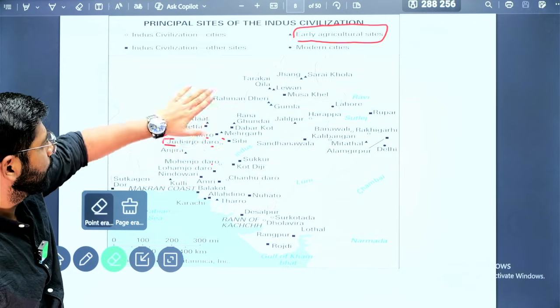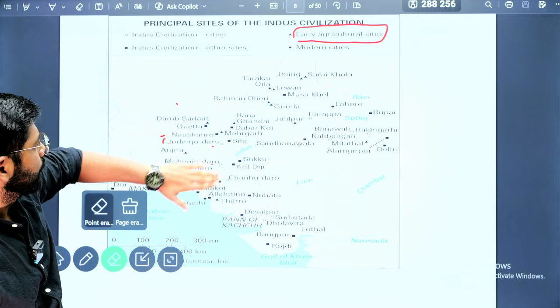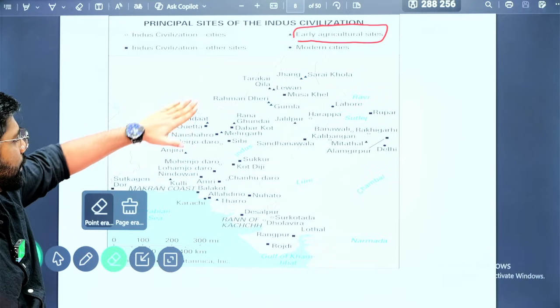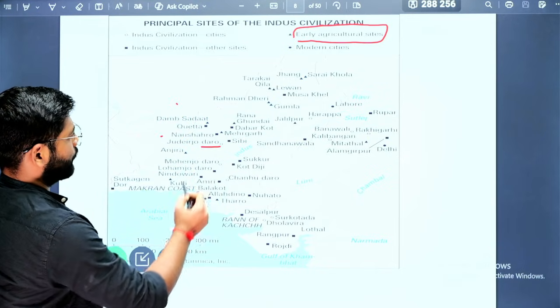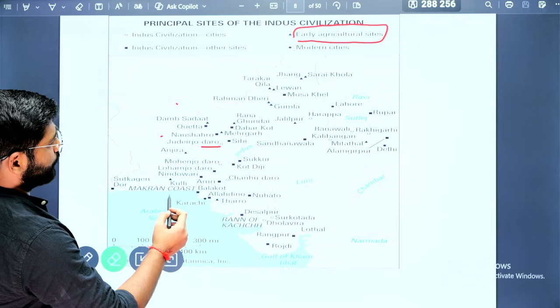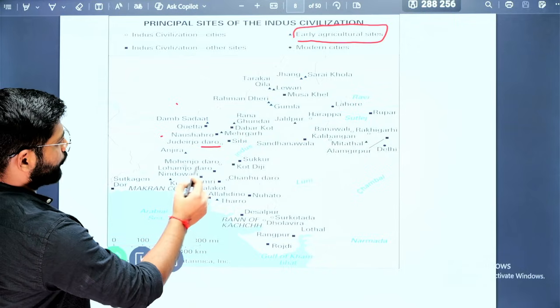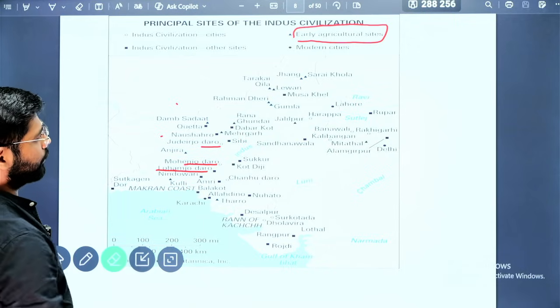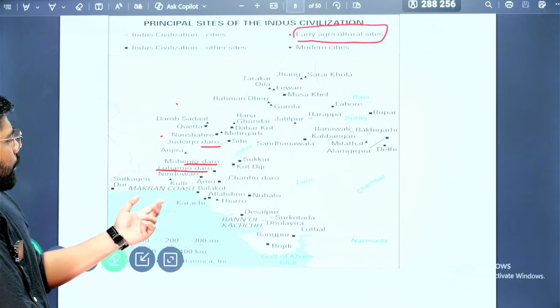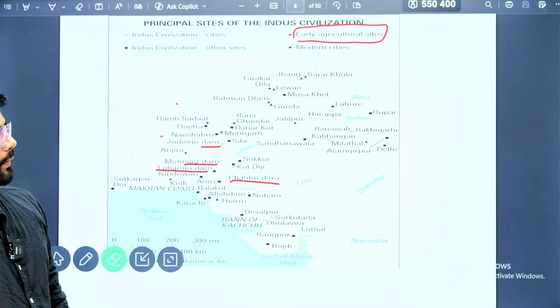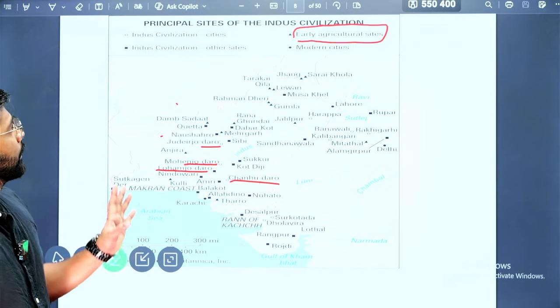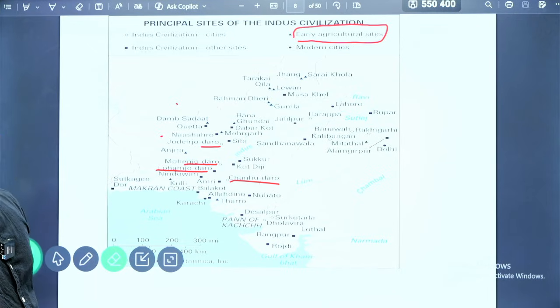So one thing, if you remember, mostly the sites they have mentioned with Daro belong to the Indus Valley civilization. Okay, Judai Daro, Mohenjo Daro, Lohamjo Daro. And one more site is there, Chanu Daro. So these belong to the Indus Valley civilization.